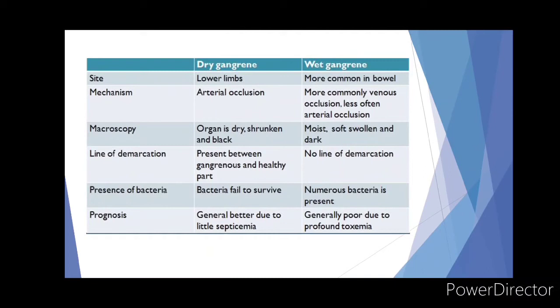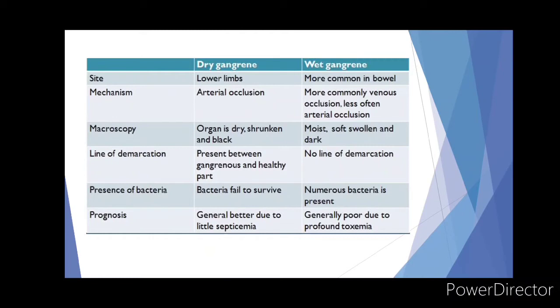Then the macroscopy of the dry gangrenous organ is dry, shrunken and black in color, whereas in wet gangrene, the macroscopy is moist, soft, swollen and dark. Then the line of demarcation in dry gangrene is present between the gangrenous and the healthy part, whereas in wet gangrene there is no line of demarcation. Then, regarding bacteria, in dry gangrene the bacteria fail to survive, whereas in wet gangrene numerous bacteria are present.